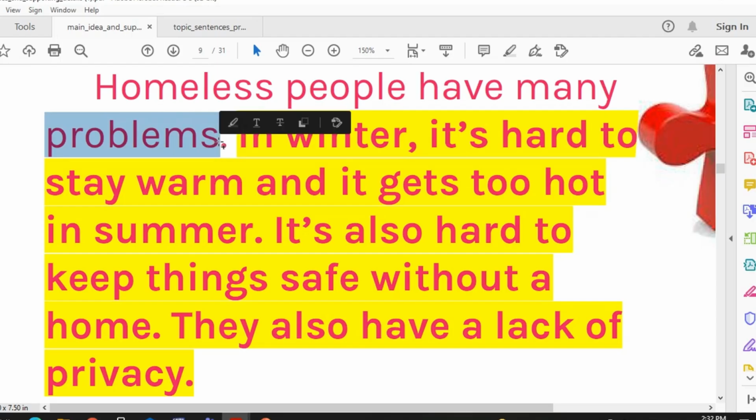We need to know. Okay, the question is how to write the topic sentence. Actually, the topic sentence consists of two parts. Two parts. The topic plus the controlling idea. Again, how to write the topic sentence? It consists of two parts. The topic plus the controlling idea. What is the topic? Homeless people. What is the controlling idea? Have many problems. Okay?